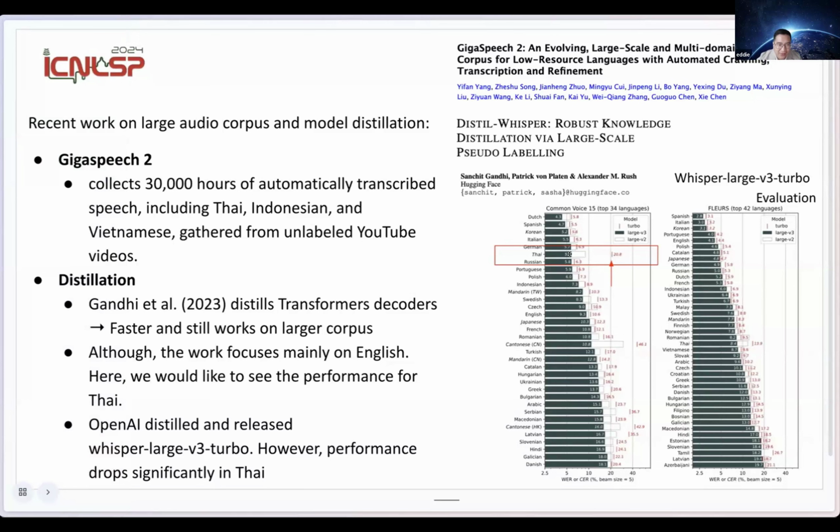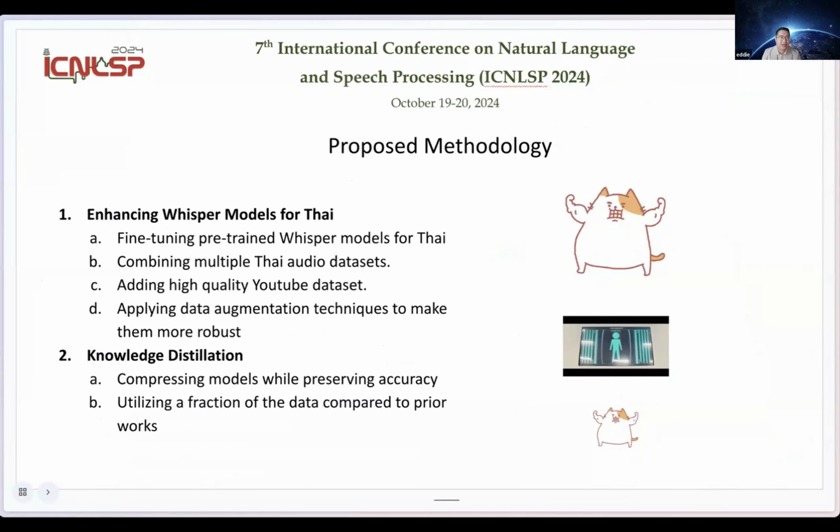We can see that for the latest model, OpenAI Whisper Large V3 Turbo, which was released just last month, once we distill it, the WER increases a lot on Thai speech. So these are the current situation of Whisper for Thai speech.